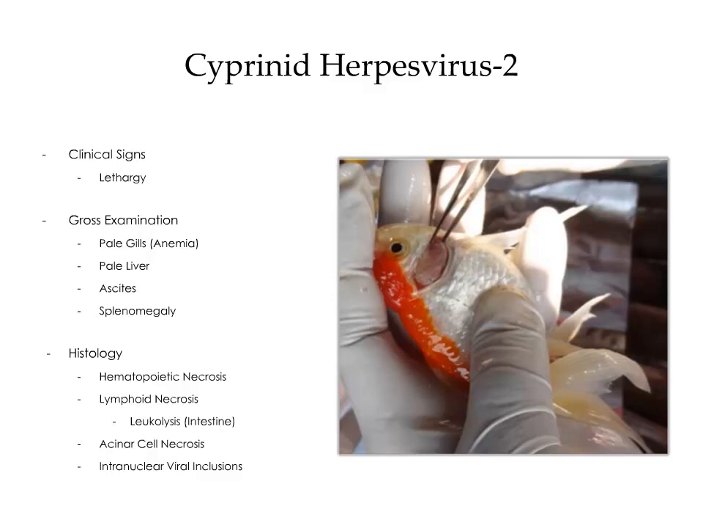Clinical signs associated with Cyprinid Herpesvirus-2 infection include lethargy. On gross examination, common lesions include pale gills as a result of anemia, a pale liver, ascites, and splenomegaly. Histologically, you'll likely see hematopoietic necrosis, lymphoid necrosis, leukolysis throughout the intestine, acinar cell necrosis throughout the exocrine pancreas, and on occasion you may see intranuclear viral inclusions within the affected cells.